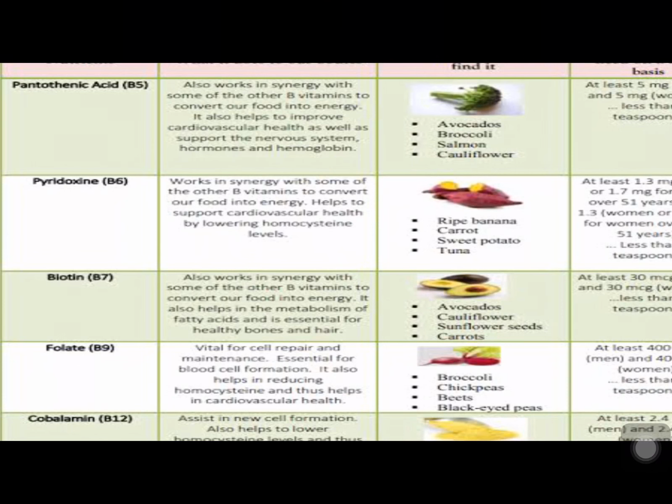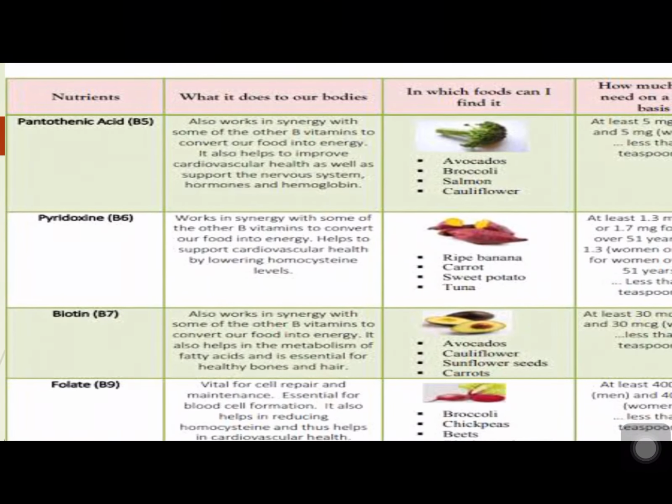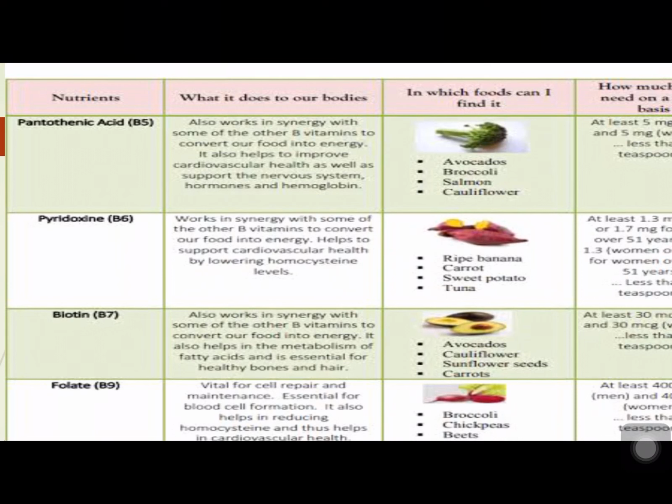So what is it doing? What is the function of vitamin B5 in our body? It works in synergy with some other B vitamins to convert our food into energy. It helps to improve our cardiovascular health as well as support the nervous system, hormones and hemoglobin.